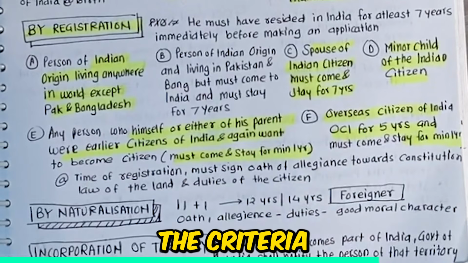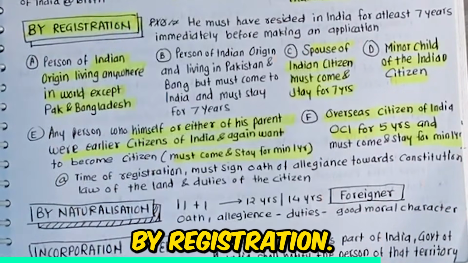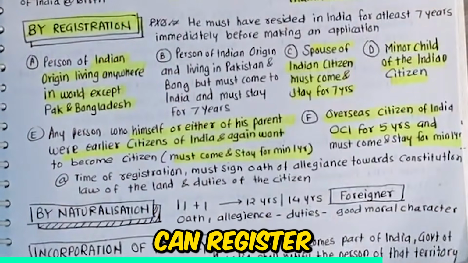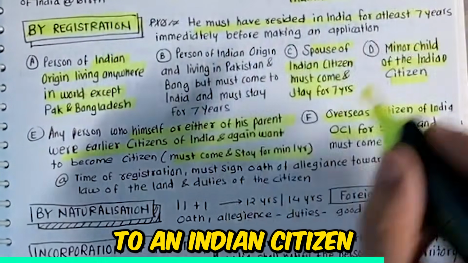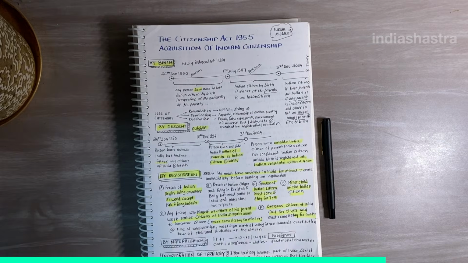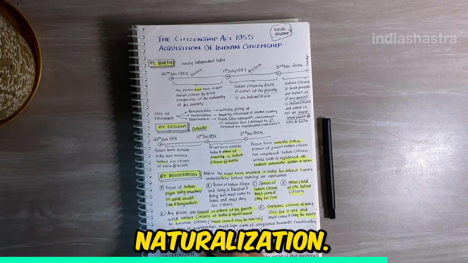So these were the criteria to acquire Indian citizenship by registration. Under registration, people of Indian origin staying abroad can register as Indian citizens, and those married to an Indian citizen after some years of residence can get Indian citizenship. Now, the fourth way of attaining Indian citizenship is by naturalization.